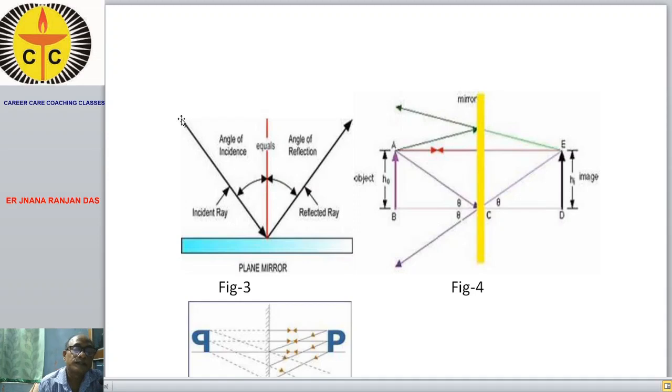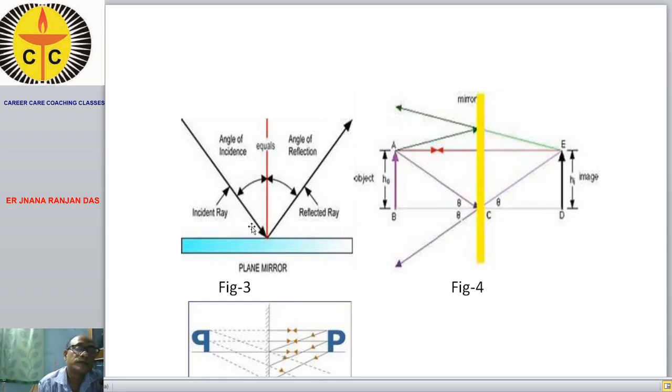Secondly, this incident ray and this normal and this reflected ray lie in the same plane. This is the plane mirror, a plane reflecting surface. This is a horizontal plane, and if we imagine a vertical plane at right angles to this plane, then the incident ray, normal and reflected ray lie in that plane.